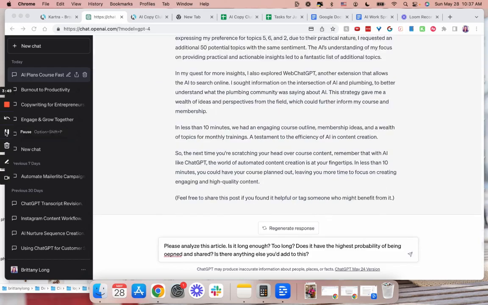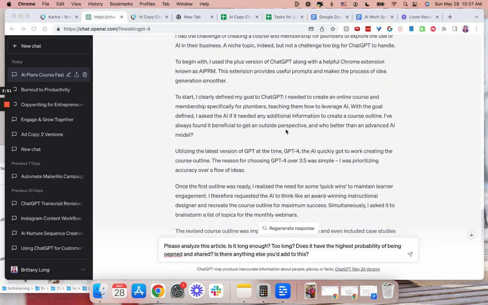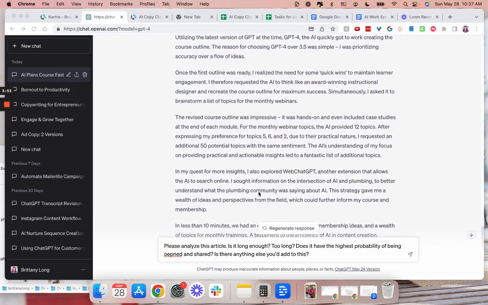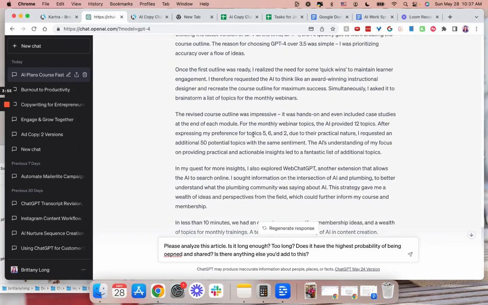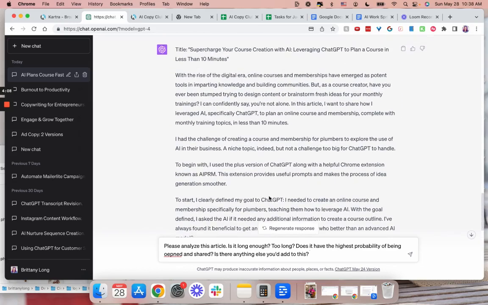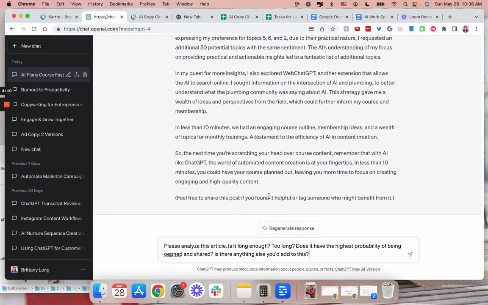All right, so it came out with the article. I like most of it. There's a few things I would need to expand on, like this one. It talks about, after expressing my preference for topics 5, 6, and 2, I would probably mention here's what those topics were and then go from there. So there's definitely some expanding that I could do on each of these, but this is a much better start than me starting from scratch each time.